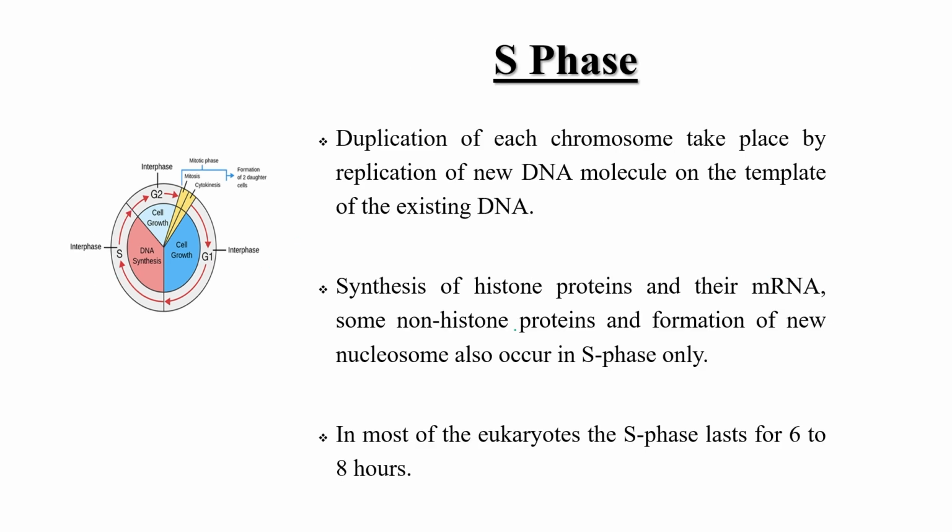Okay, now in S phase, duplication of each chromosome takes place by replication. Duplication of chromosome by replication of a new DNA molecule on the template of existing DNA. Okay, that's why it is written over here: DNA synthesis occurs in S phase.